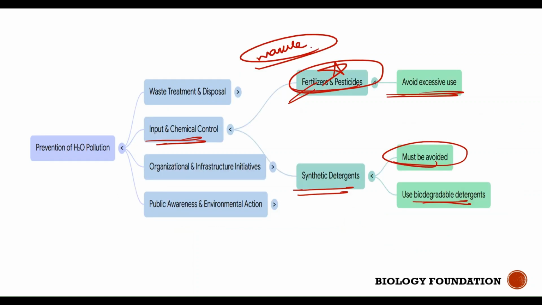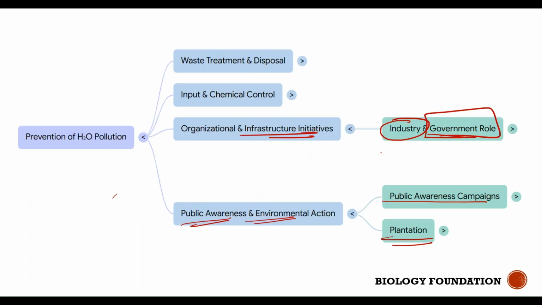Okay, so as I told you, farmers can rely on biodegradable sources like manures instead of fertilizers and pesticides, right? And even when we are using soaps, it's better we use biodegradable soaps instead of chemical soaps, or the detergents that we use for bathing.